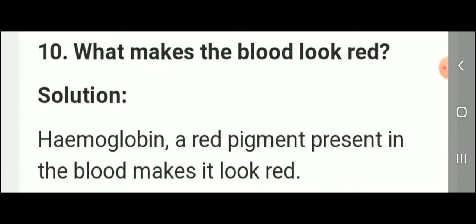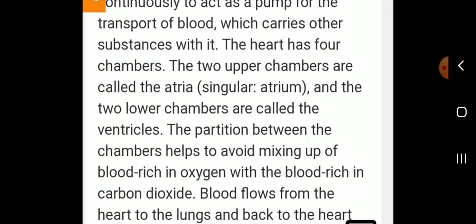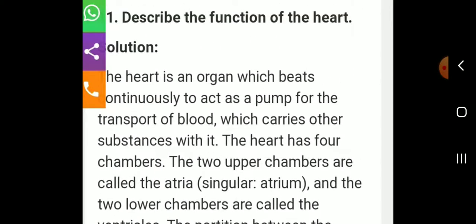What makes the blood look red? The answer is hemoglobin, the red pigment present in blood, makes it look red. Next, describe the function of the heart.